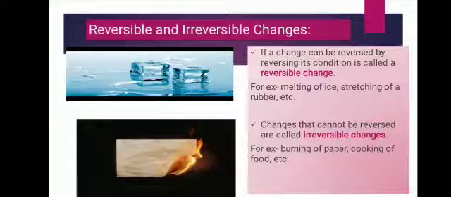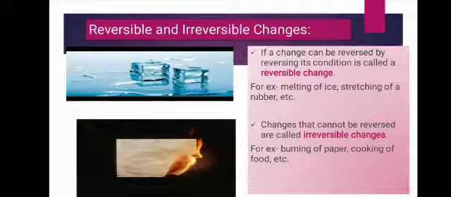Like I said, we convert water into ice, but do you see any new product in the whole process? No. It is still a form of water, only you change its state from liquid to solid, and with the process of melting, solid to liquid. Clear? So if a change can be reversed by reversing its condition, it is referred to as a reversible change.